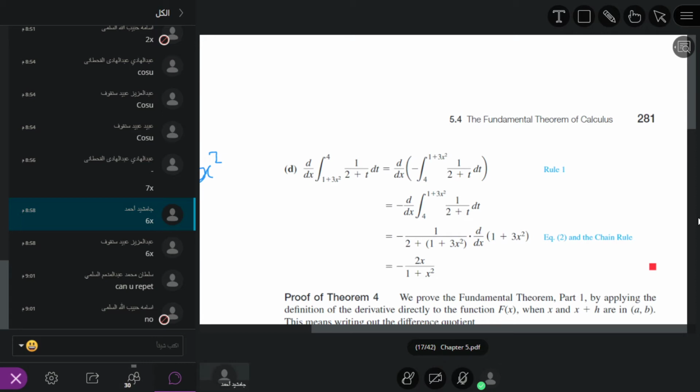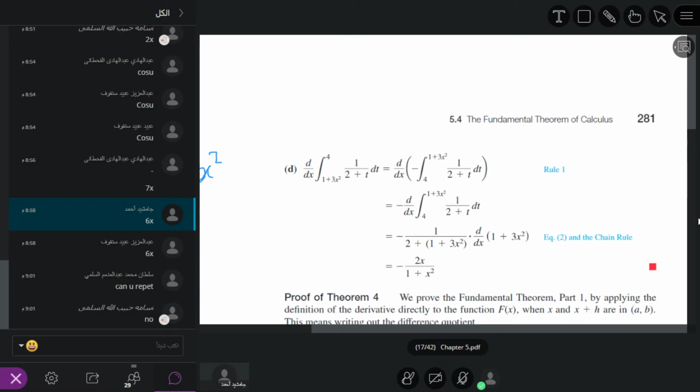Okay. So what is the derivative of this? du over dx is equal to 6x. We have the following. Okay. So we have du over dx equal to 6x.